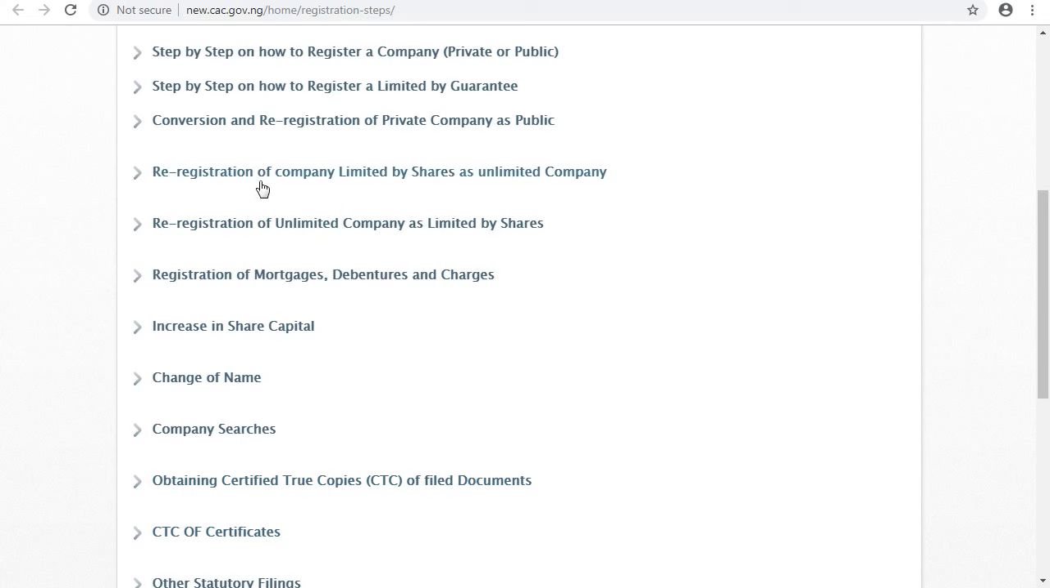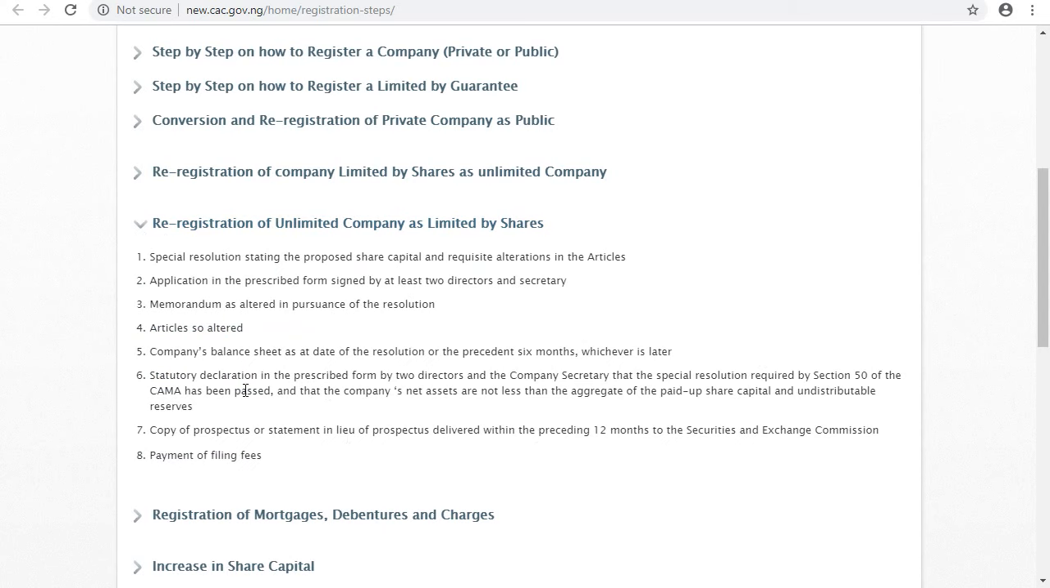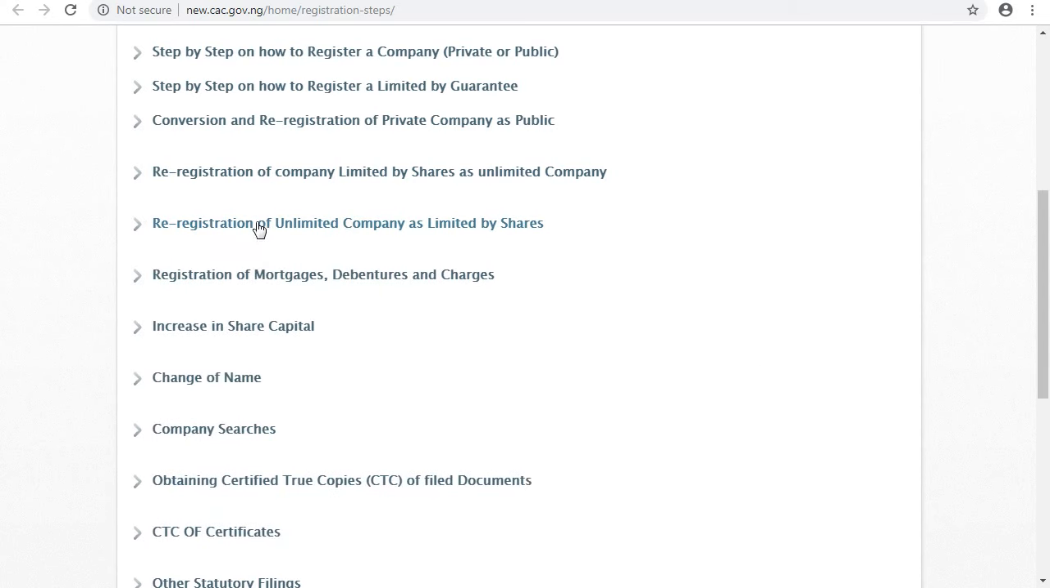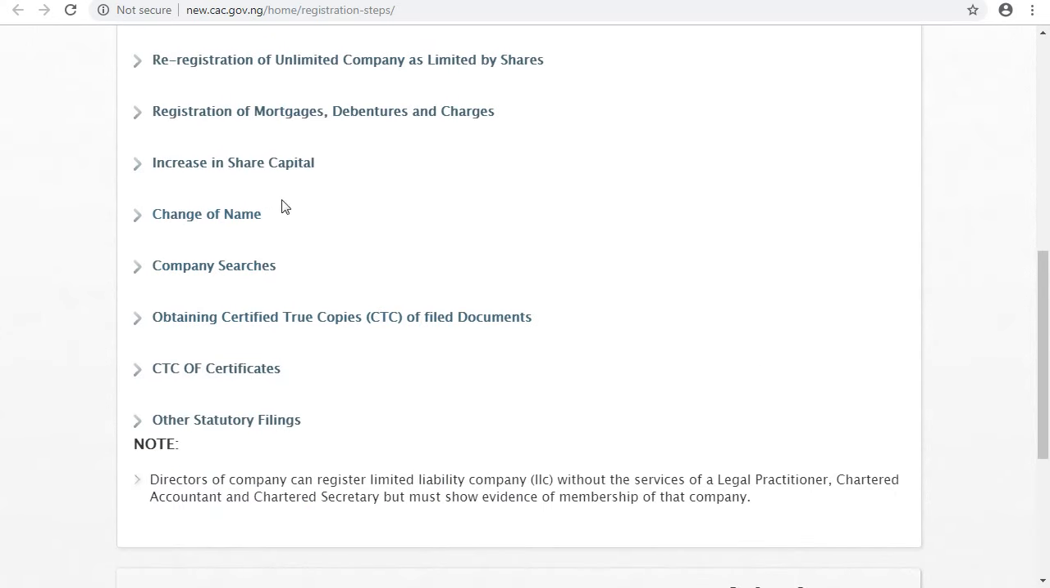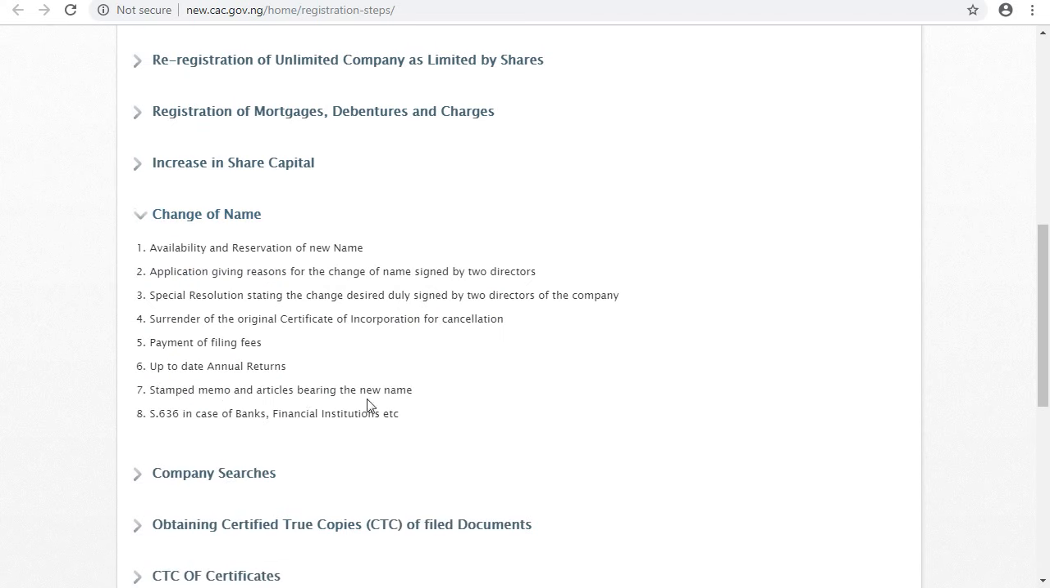If you want to register a company as an unlimited company, you also have to click here. When you click here, you also see the guide on how that can be done. If you want to register as an unlimited company limited by shares, this is where you also come. You see all the instructions that are required of you. If you want to change your name, you also come here, and you see the procedure for changing the name of your company.